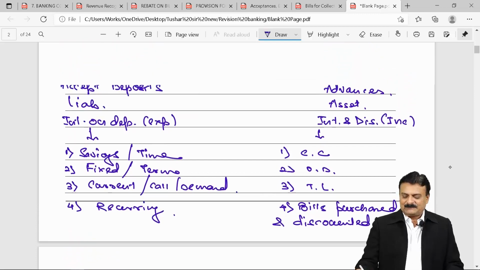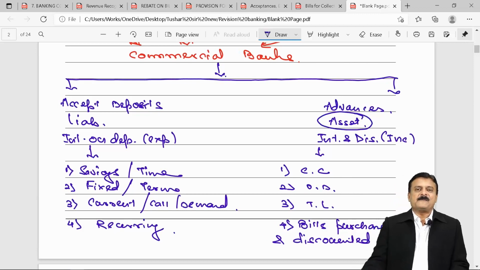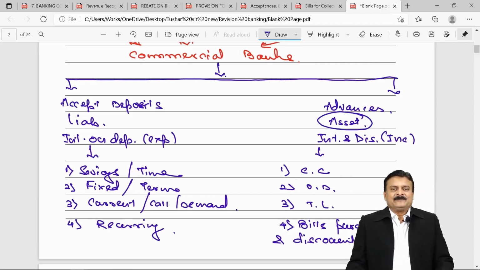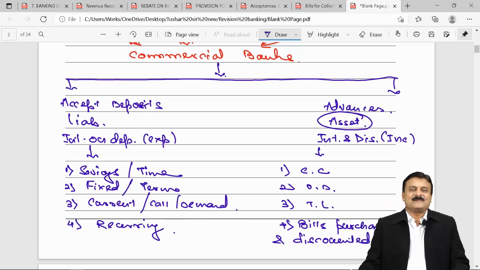Throughout the banking chapter, for advances, we will use the word assets. So whenever the word used is asset in a banking chapter, don't count it as premises and furniture and fixtures and vehicles and whatnot. These are simply advances given by your bank on which your bank is going to get interest and discount.